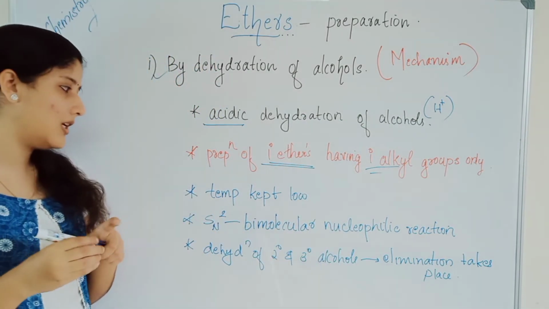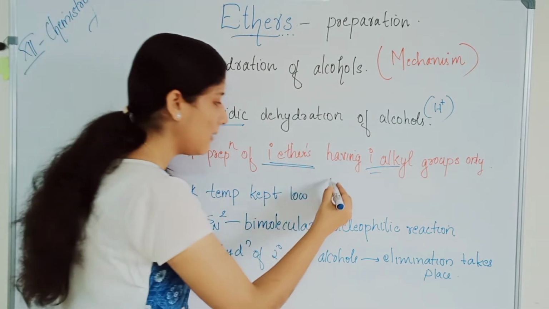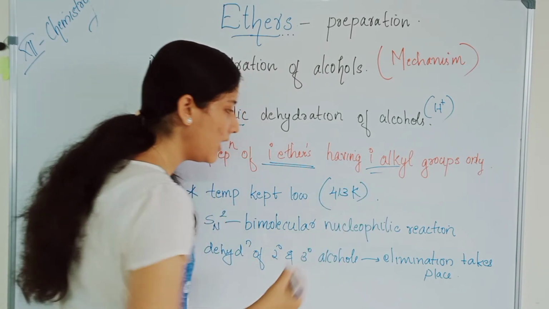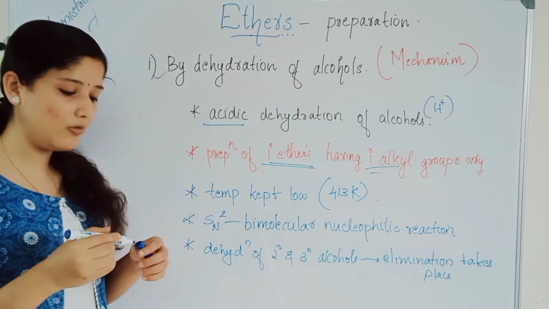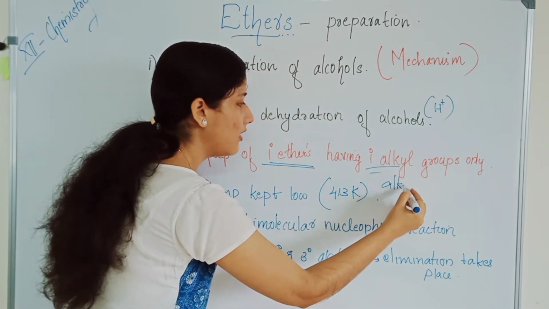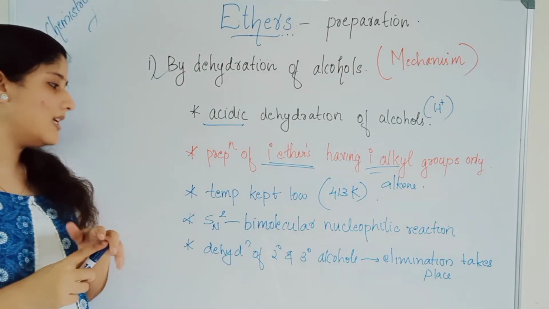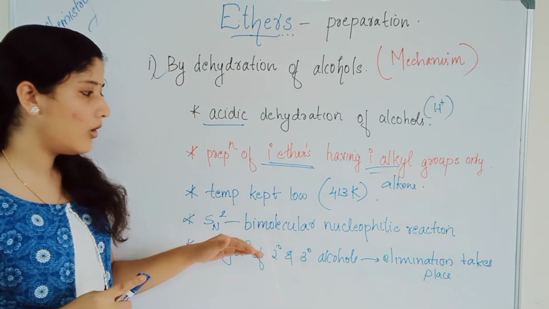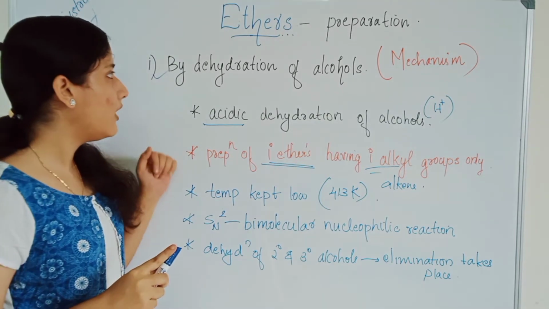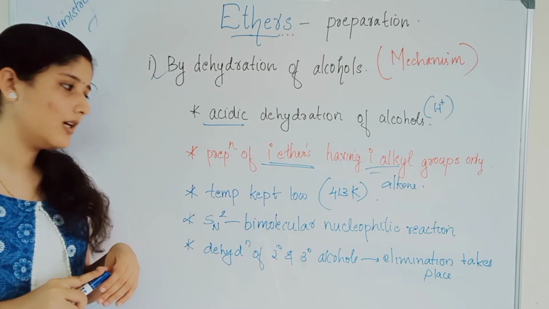The next point is that low temperature should be maintained. We already studied that the temperature is 413 Kelvin. If the temperature increases beyond 413 Kelvin, we will get alkene. The mechanism followed in dehydration of alcohols is SN2, bimolecular nucleophilic reaction.